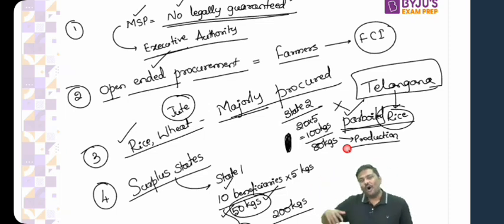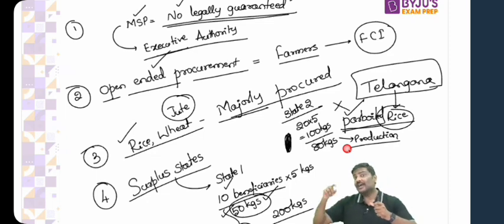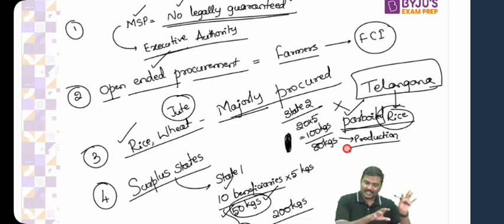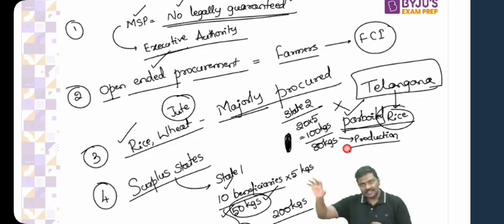How many of you believe that all the states in India can produce rice? How many of you believe that in all the states in India, they can produce wheat? Don't you think from one state to another, soil profile will change, climate will change, and what kind of crops they can cultivate will automatically change. So there is this idea of some states being surplus states and some states being deficit states.